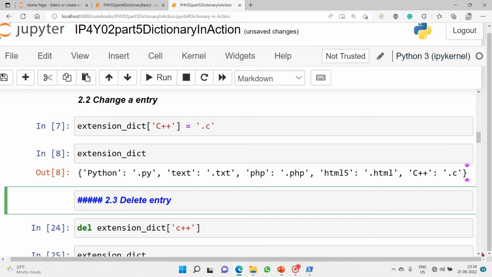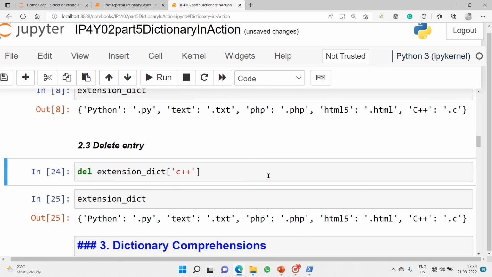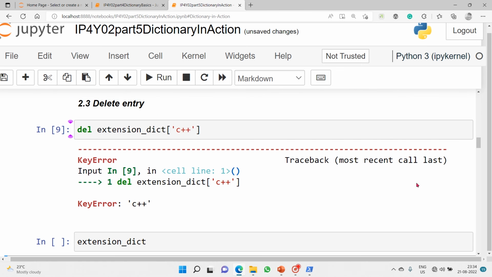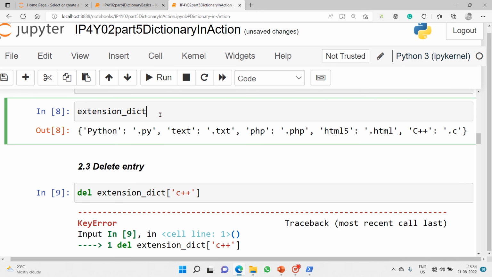Then we can actually delete entries. I just want to delete the C++ entry completely, so I'll delete it.